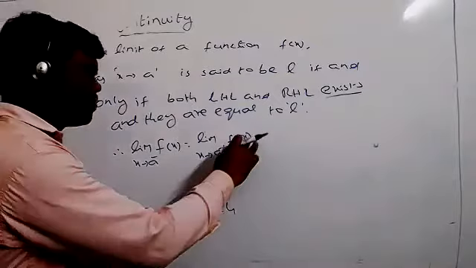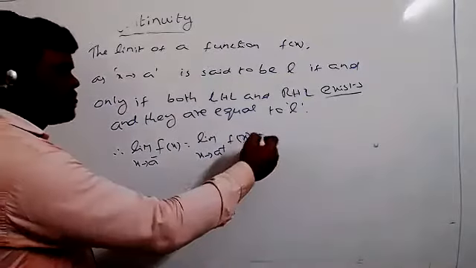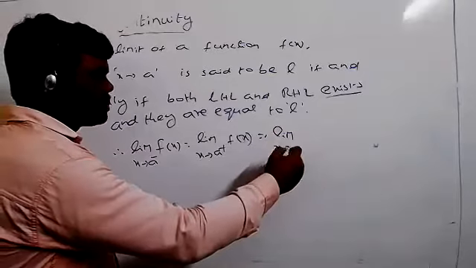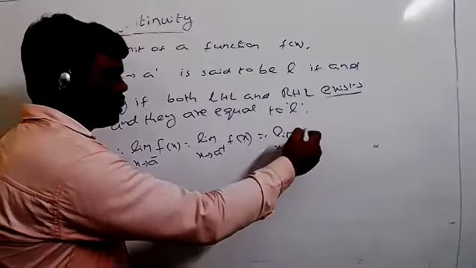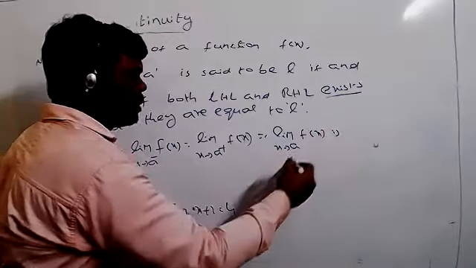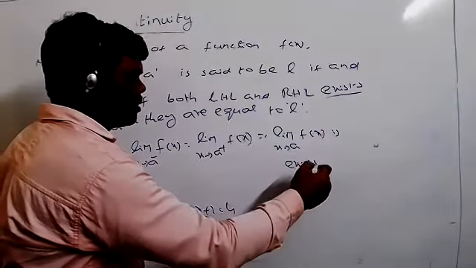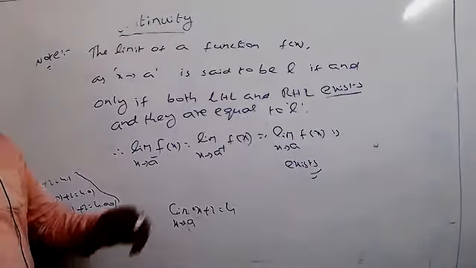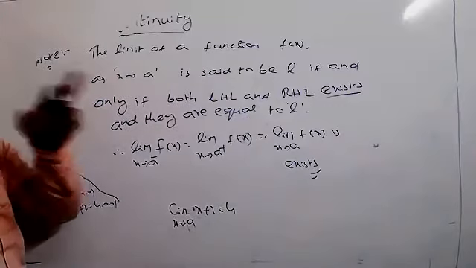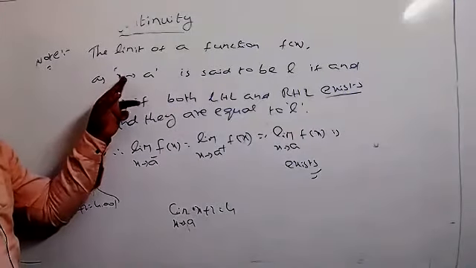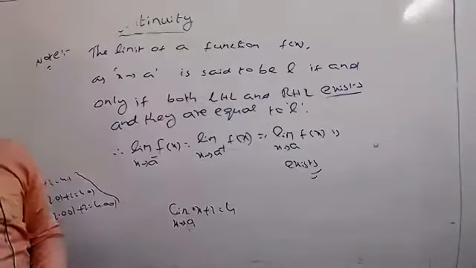These two will be equal. Then that implies limit x tends to a of f of x exists. This is the more important point to you. The limit of your function f of x as x tends to a is said to be L.